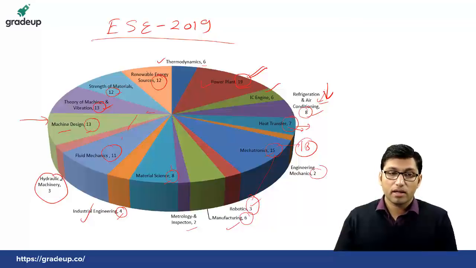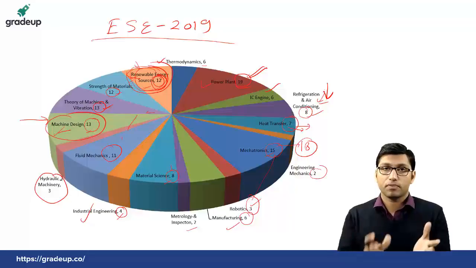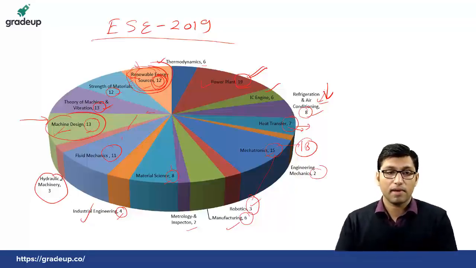But renewable is the subject to be concentrated on, because in 18 there was 1 question from renewable, in 17 there were only 3 questions, but this time there are 12 questions from renewable sources of energy. Okay, so this is a major change that has been noticed from renewable. So there were more questions from renewable and machine design this time. So these are the subjects that were asked in majority this time in ESE 2019 prelims of mechanical.